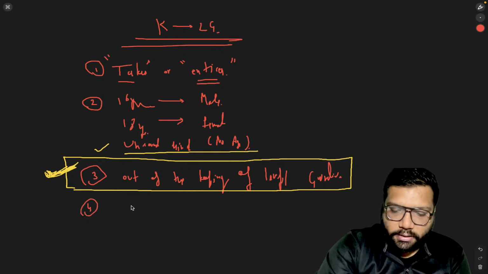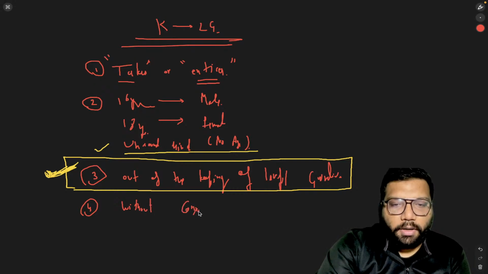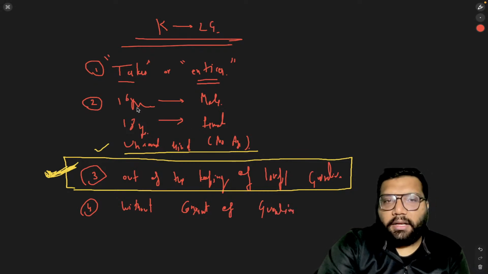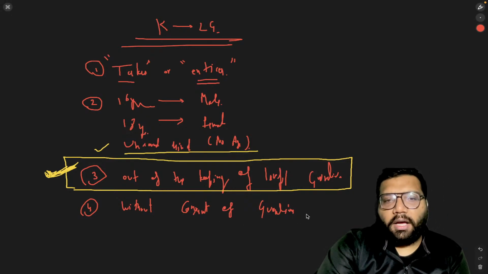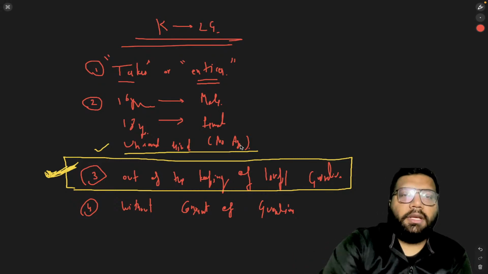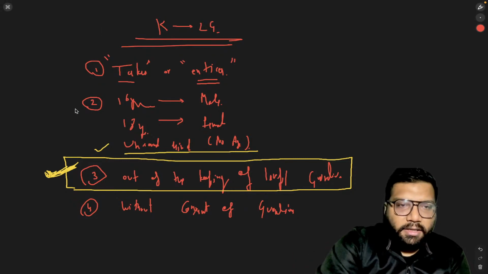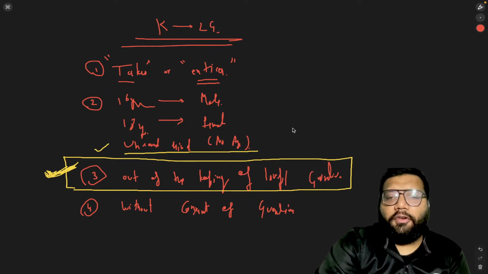Going forward, without consent. Now, whose consent are we talking about? The consent of the guardian. Why guardian? Because they are minor. And in case of unsound mind, it is always going to be the consent of the guardian, irrespective of the age of the unsound mind. So these are the four important essentials. If someone takes or entices, second, in case of male below 16 years, in case of female below 18 years, for unsound mind, no age. Third point, out of the keeping of lawful guardian.